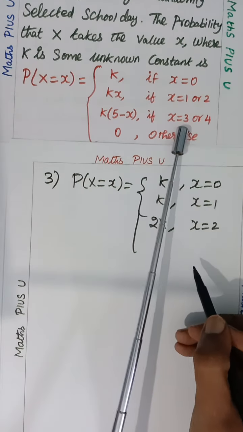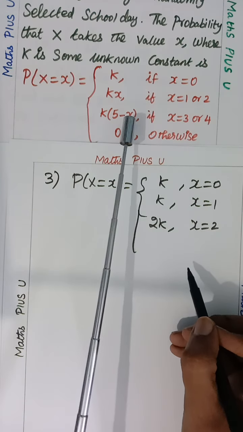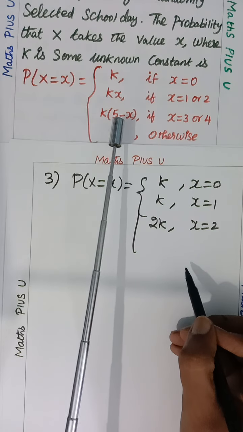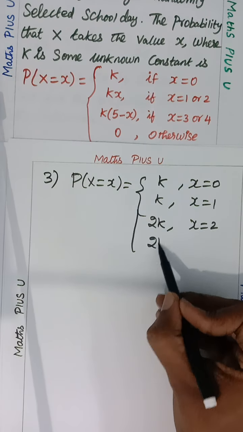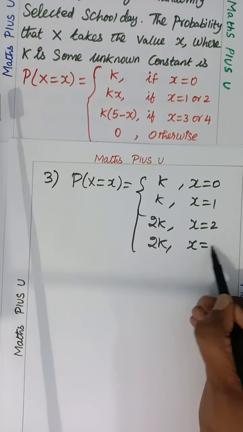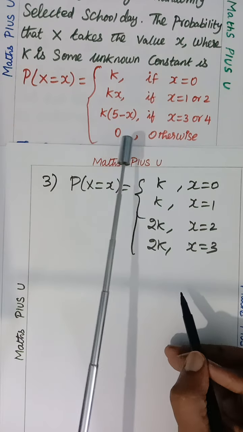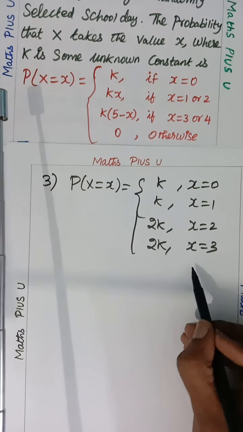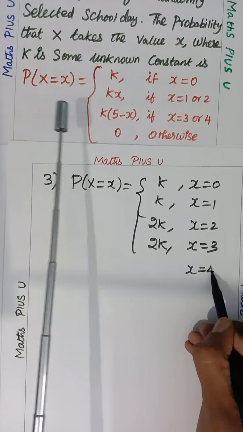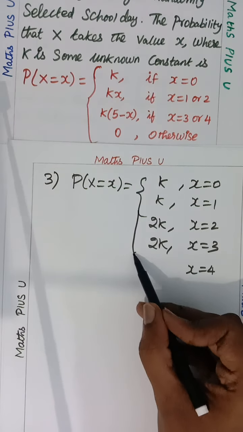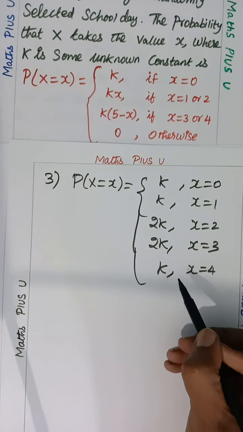For x is 3 or 4, apply 5 minus 3, which is 2K for x equal to 3. Then x is 4: 5 minus 4, 1, so again it will be K.